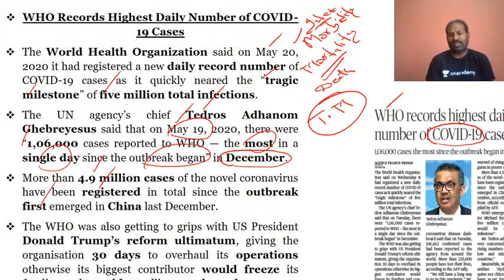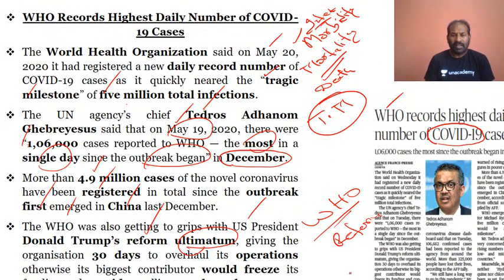The outbreak first occurred in China, in Wuhan, and the WHO is now being gripped under the US president, who has come up with an ultimatum for WHO reforms. Donald Trump has given an ultimatum for the WHO reforms to take place within 30 days, the entire reforms, otherwise he would freeze the funding and then pull out altogether from WHO.